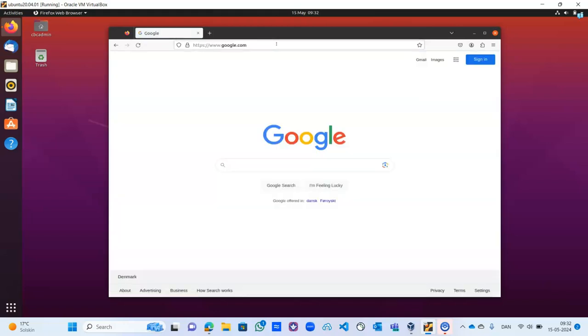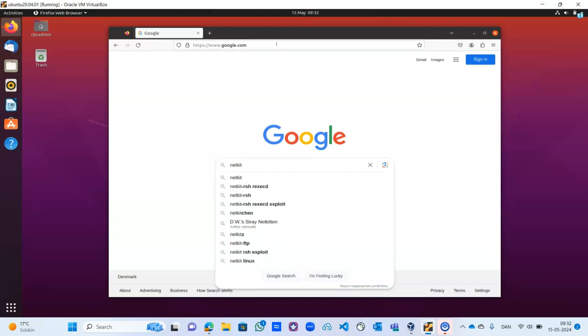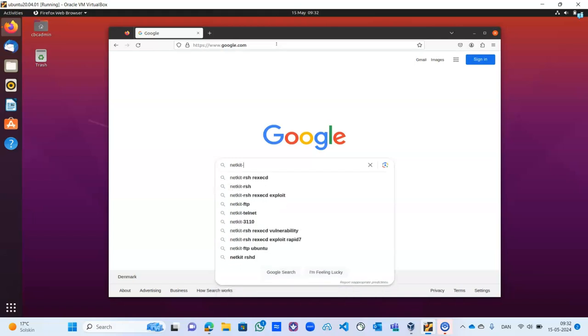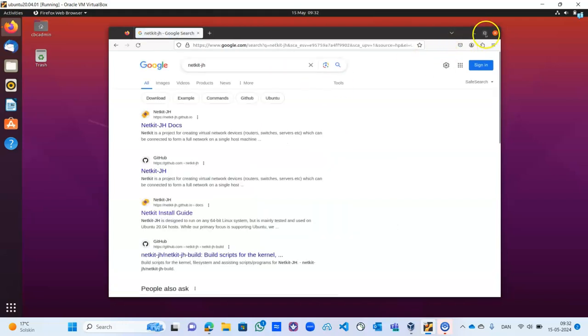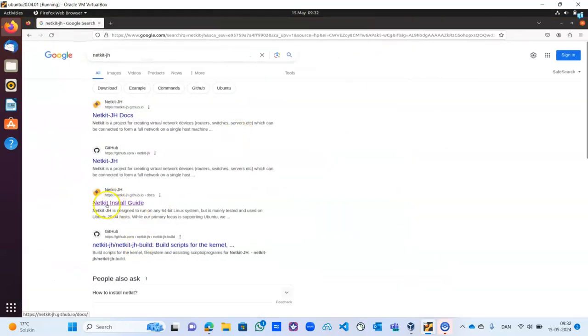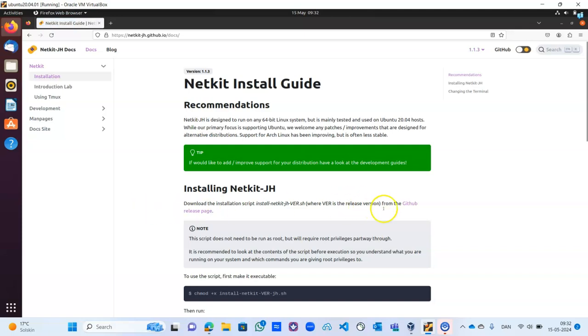In the Google search engine, just type Netkit JH and search. Here we are looking for the Netkit installation guide.